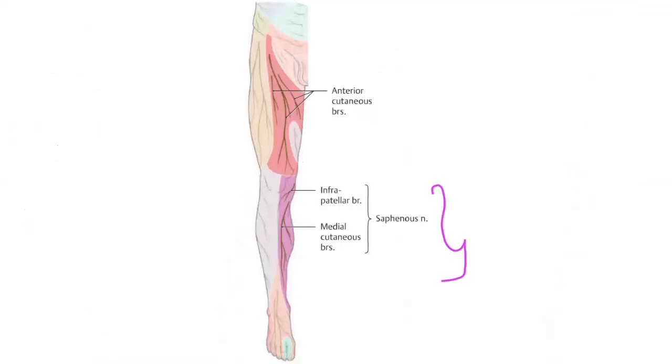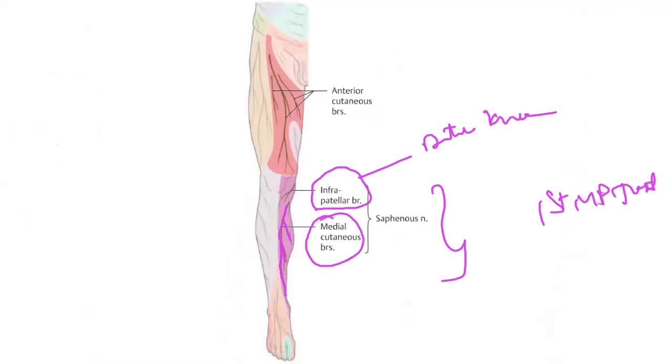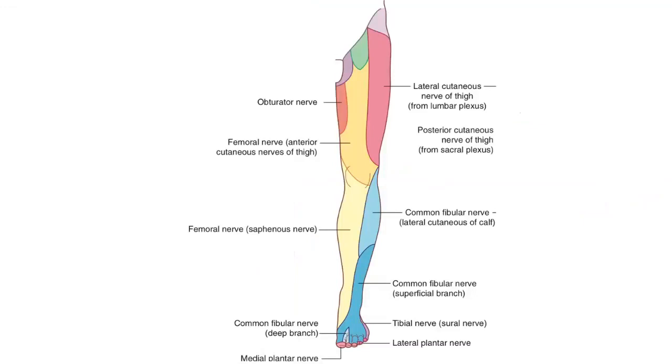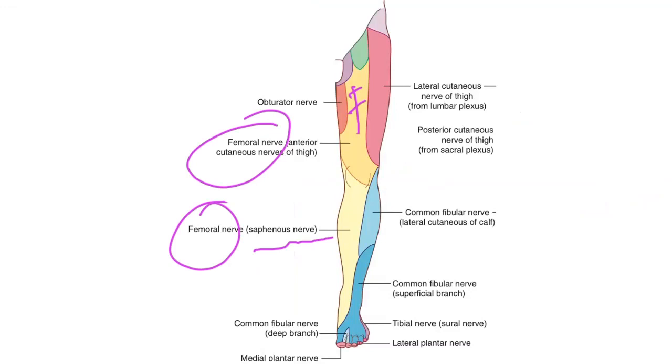So this is the innervation part: infrapatellar branch and medial cutaneous branch. The infrapatellar branch supplies the anterior knee, whereas the medial cutaneous branch goes all the way, in some individuals up to the first MP joint, and supplies the medial side of the leg, giving sensory supply. You see, this one is femoral and this one is also femoral. Femoral nerve, saphenous nerve. You have to remember this pattern. These are very important.